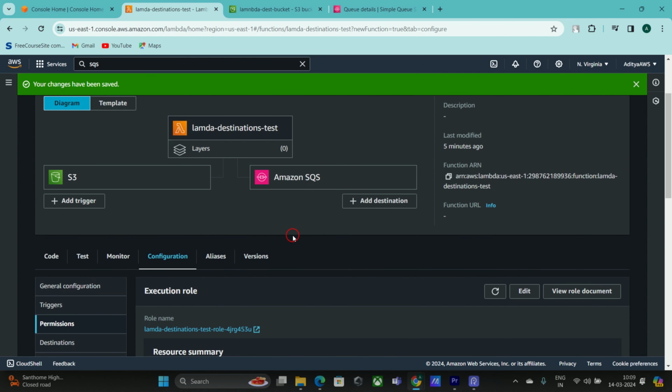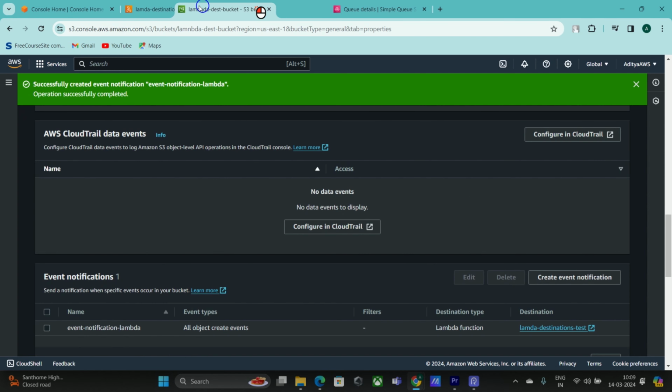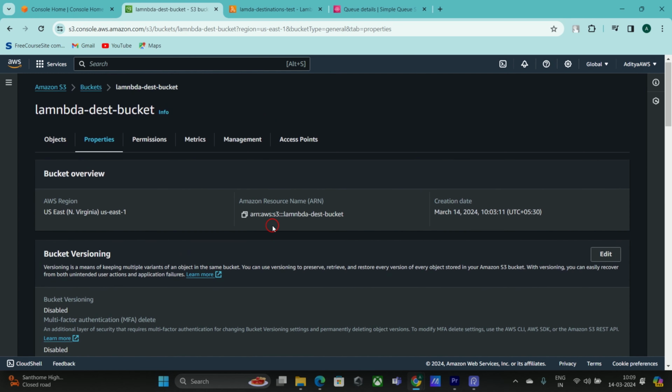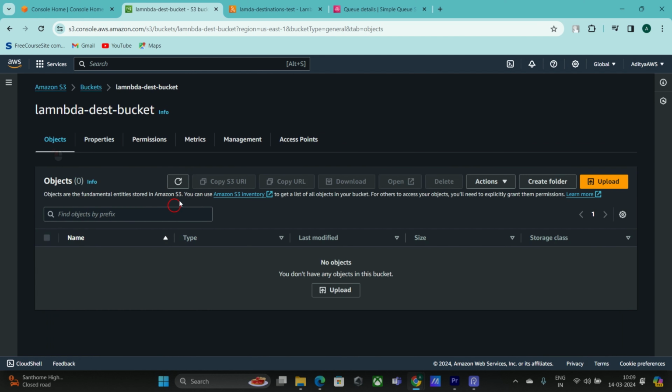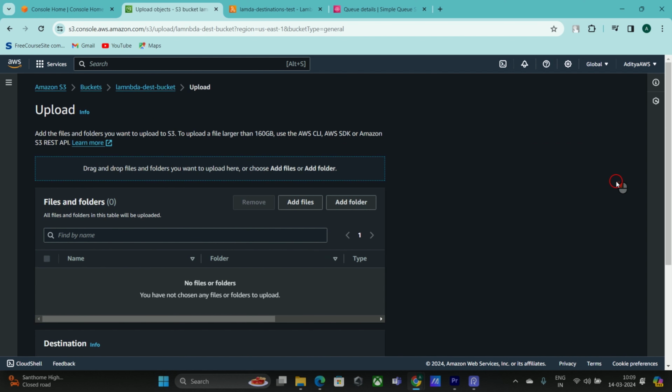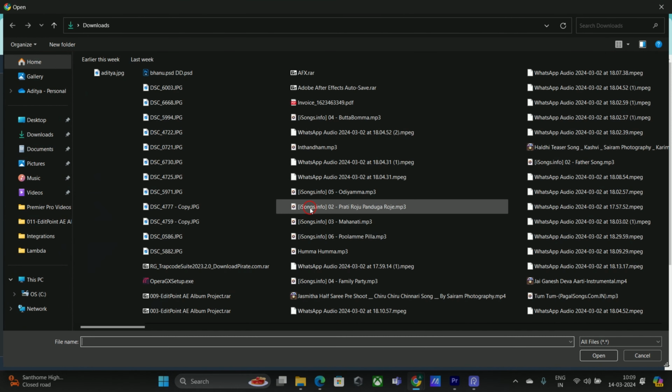We'll try to execute this. What we will do is add some object into S3, and it will go to the Lambda asynchronously. Since it's a success event, it has to go to SQS. We'll check that. First, I'm going to my S3 bucket, and I'm going to upload some object to this bucket from my local machine.